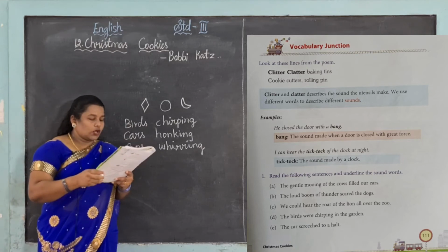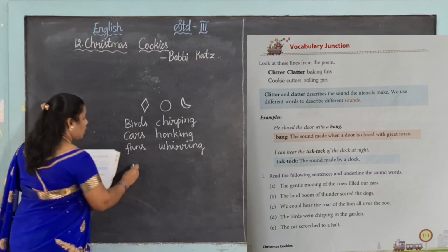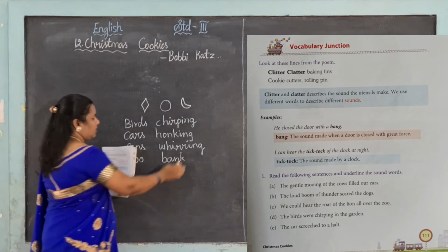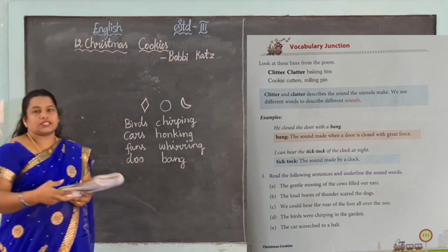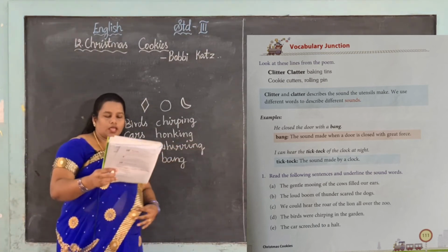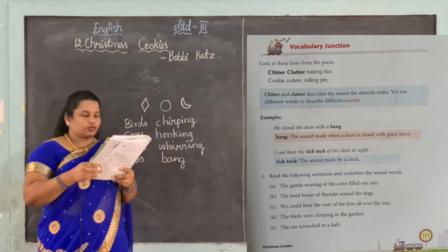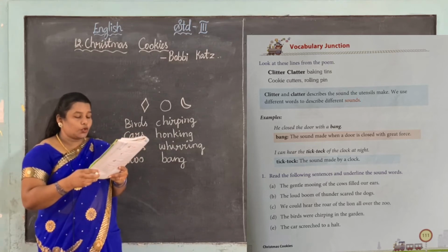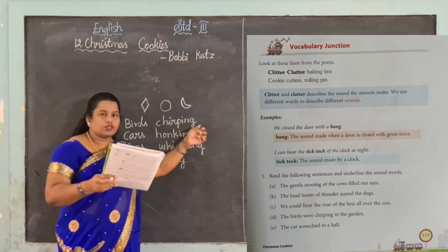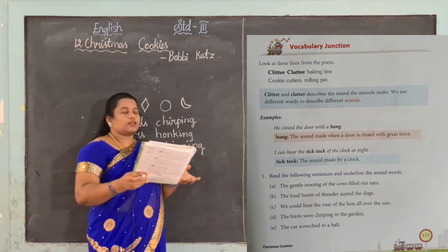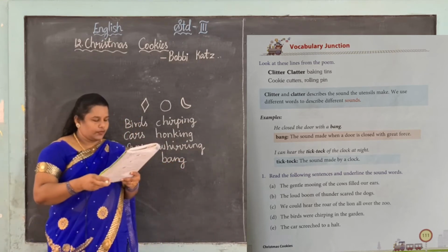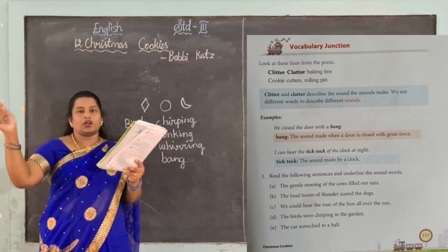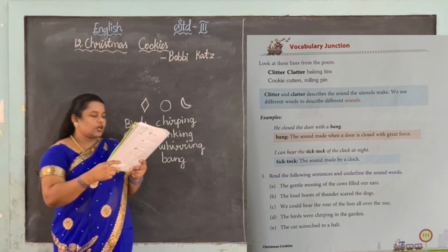Now, he closed the door with a bang. For the door, what is the sound? Bang, right? When we shut the door, at that time the bang sound comes. See that orange color box? The sound made when a door is closed with great force. When we close the door with great force, it makes the sound bang, right? Next one, clock. When you listen to the clock, it is tick tock, tick tock. The sound made by a clock.